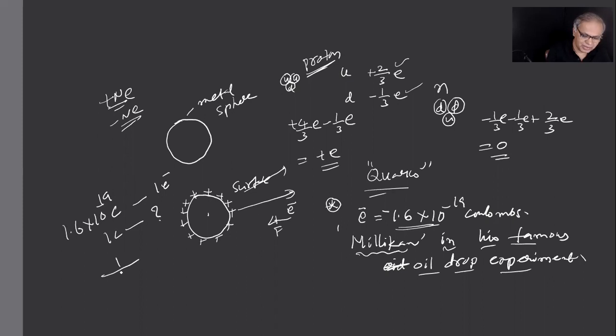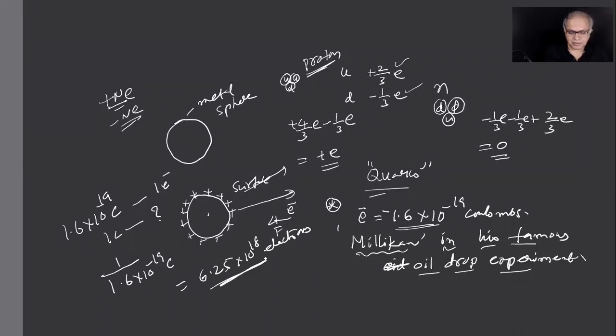That is 1 by 1.6 into 10 to the power minus 19, which converted will become 6.25 into 10 to the power 18 electrons, children. That's a big number, isn't it? 1 followed by 18 zeros. I should gather so many electrons, 10 to the power 18 electrons. Then I can call that charge as 1 coulomb charge. That's why it's a big charge, remember.